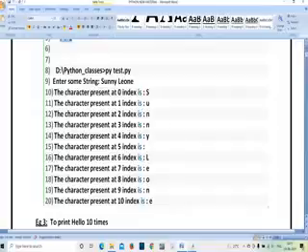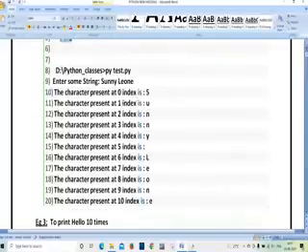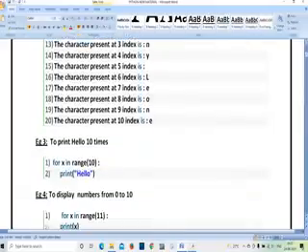So it will print each and every character. The character present at index 0 is S, at index 1 is U, at index 2 is N, at index 3 is N, at index 4 is Y, at index 5 is space, at index 6 is L, at index 7 is E, at index 8 is O, at index 9 is N, at index 10 is E. Like that it is going to print everything character by character until our input is complete.